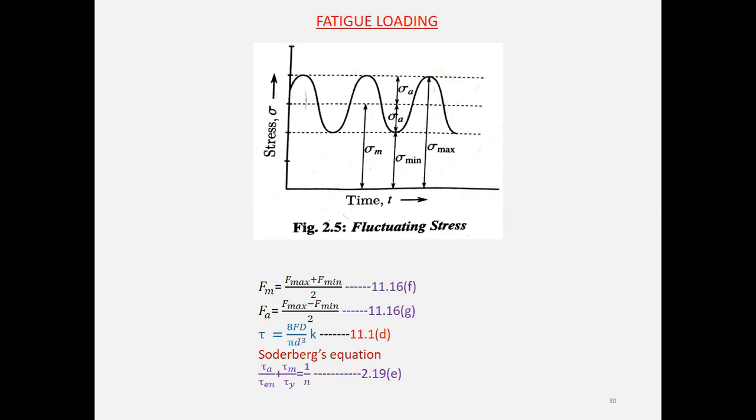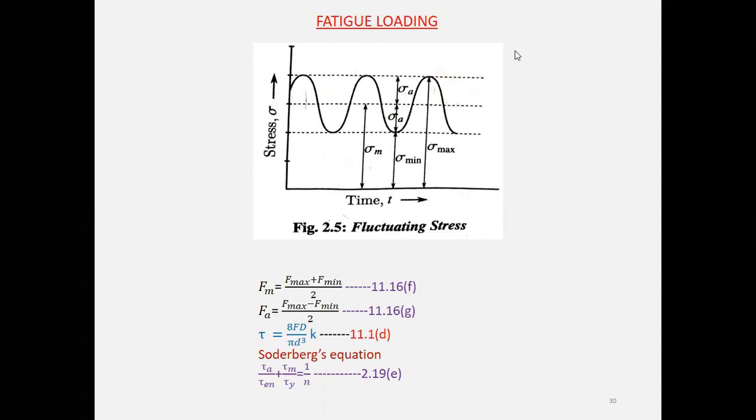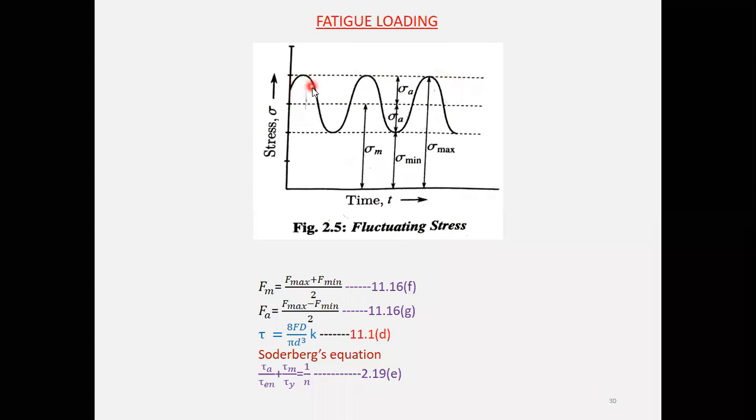Because of the fatigue loading, the member will be subjected to fluctuating stresses, which is shown in the figure. You can see on the screen that the member is subjected to fluctuating stresses. Here we get the maximum stress, sigma max, which is the maximum stress induced.